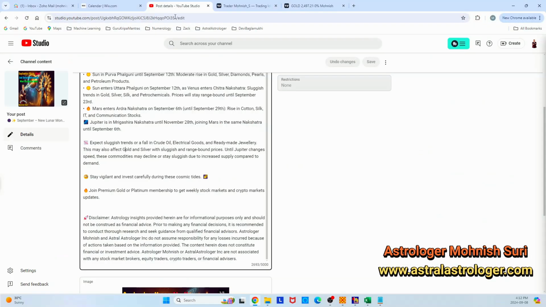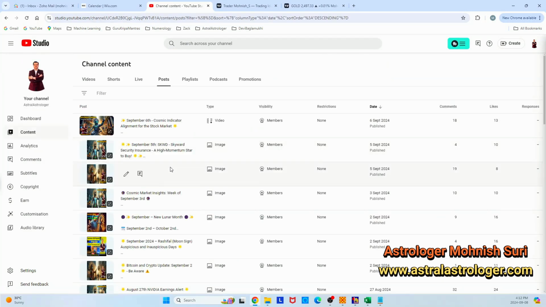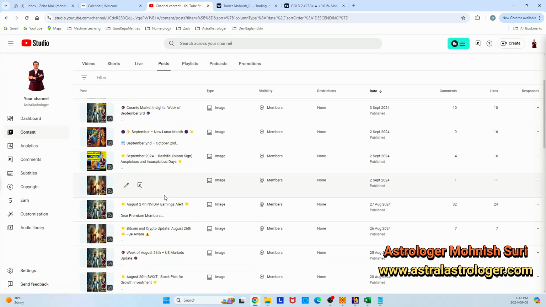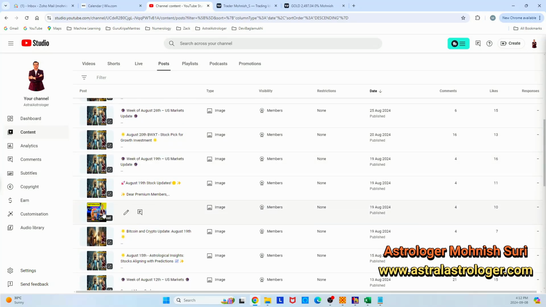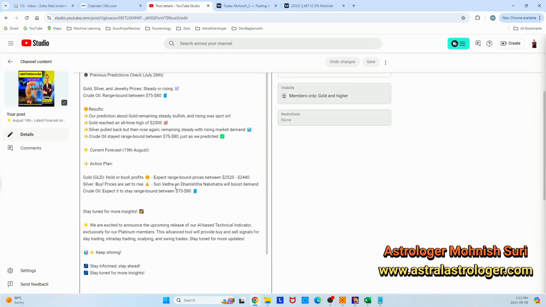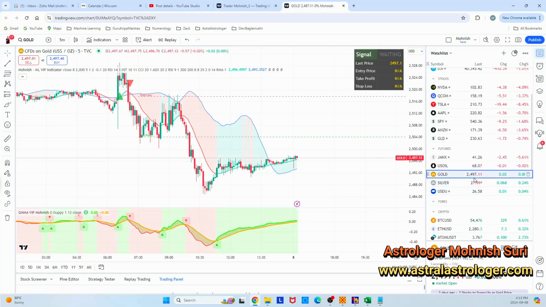And if you go back to my gold predictions, I mentioned gold will be range bound. Okay, so I'm going to show you that. If you go back to my predictions about gold, here it is. So you see that on August 19, very clearly I mentioned gold will be in the range of 25 to 24.40. And where is gold now? See, again, 24.97. See, it's range bound.